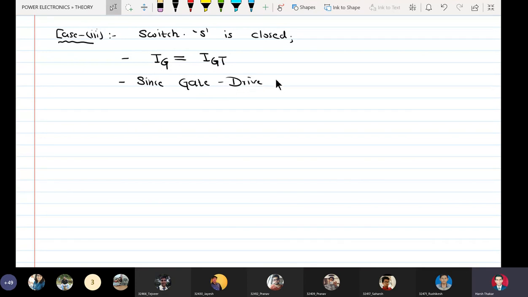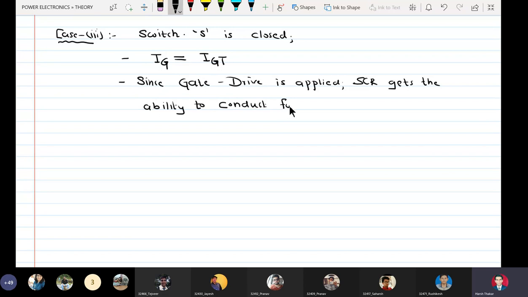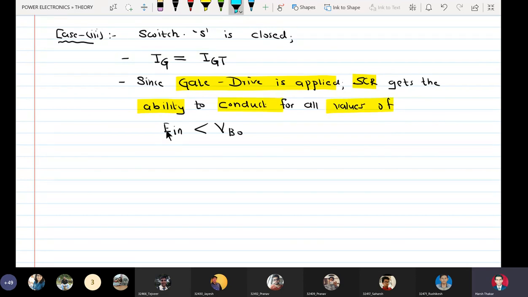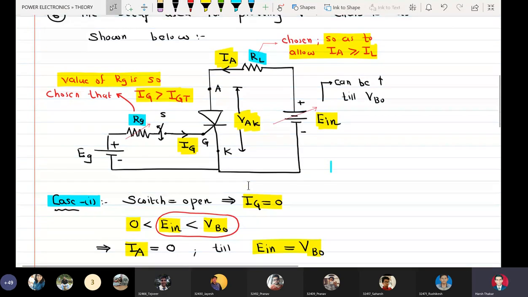Since gate drive is applied, SCR gets the ability to conduct for all values of E in less than VBO. Okay, now say we have applied the gate current through a potentiometer R.